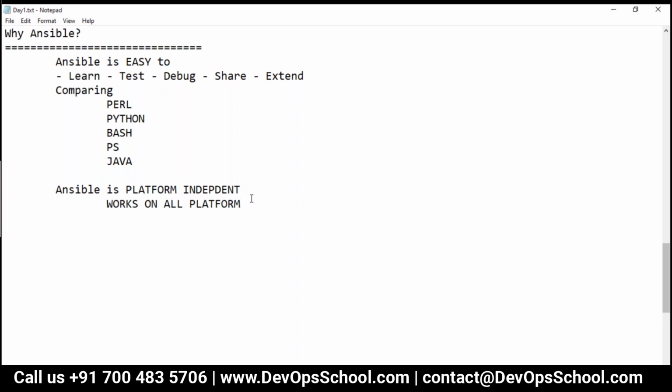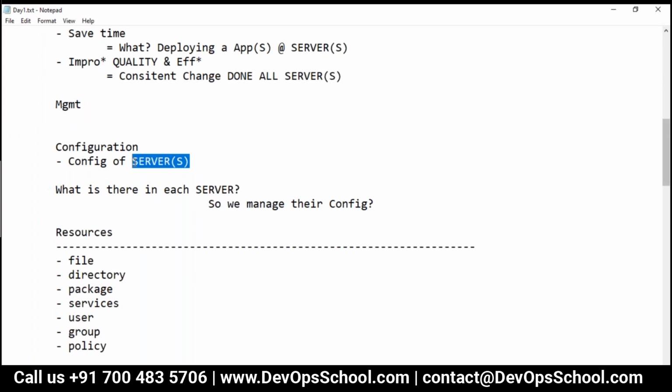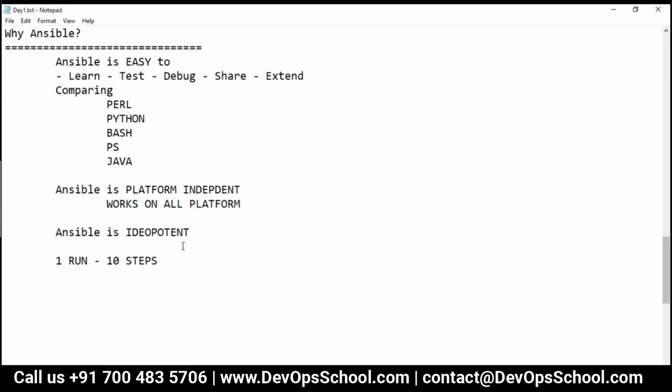Now, the third reason is that Ansible is idempotent, a very powerful feature. What is idempotent? Let's try to understand in an easy way. Let's say your Ansible script has 10 steps. You can consider these as 10 lines of code, or 10 things to be done. So when you run these 10 steps, first run, then first time when you run on the servers, always remember I'm saying servers, meaning multiple servers at a time you're running. I'll talk about it.